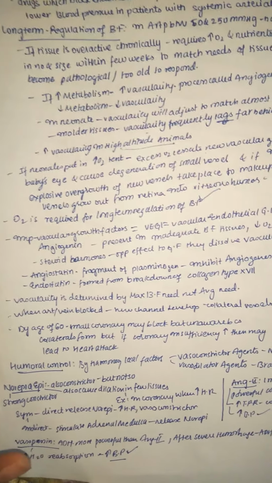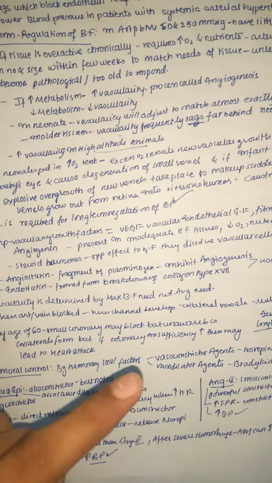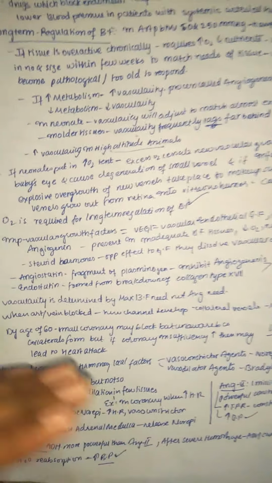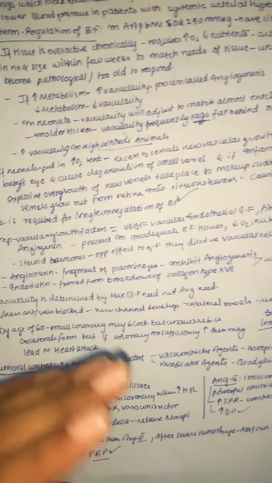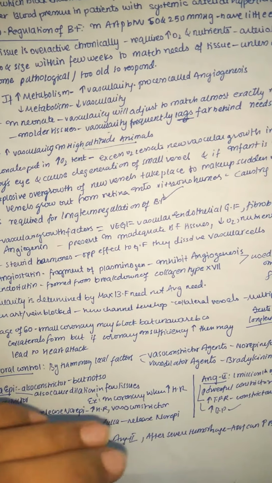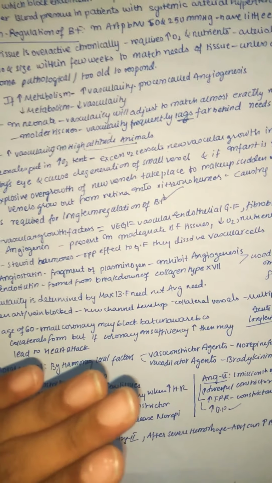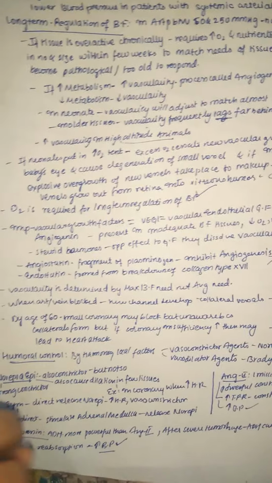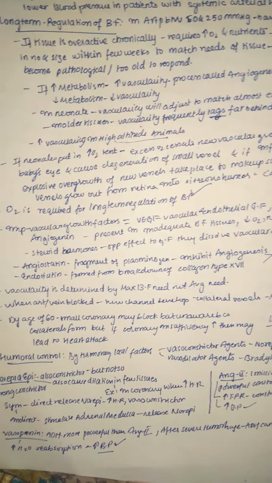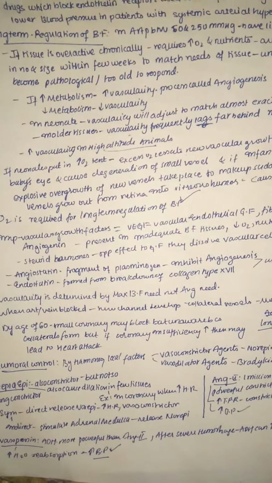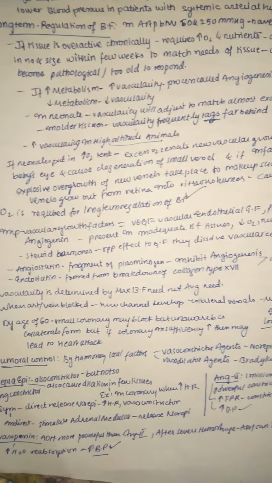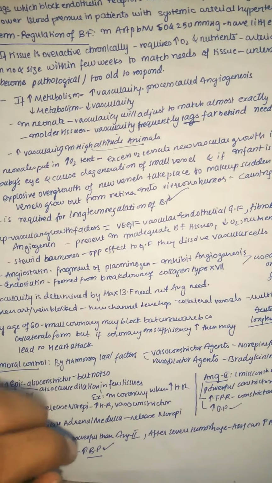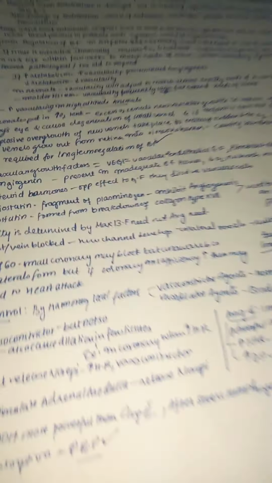By the age of 60, the small coronary arteries may be blocked, but people of age 60 are unaware because collaterals are naturally formed. But if there is coronary insufficiency, that is, if the failure of this coronary system is so high that it is a dangerous situation, then it may lead to a heart attack. So always remember, at age 60 everyone may have blocks in the coronary artery, but because of the collaterals they are unaware of it. But if the coronary insufficiency is very high or severe in that person, then it may, of course, lead to a heart attack.